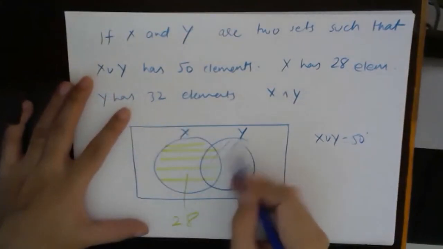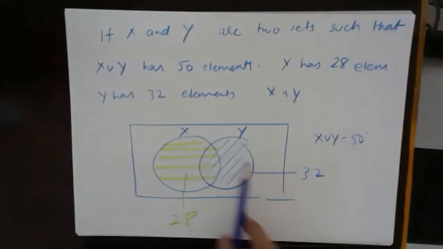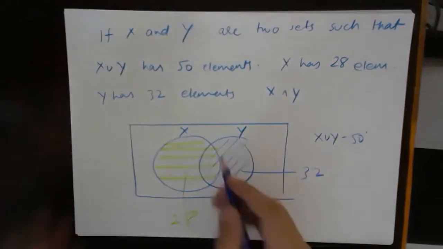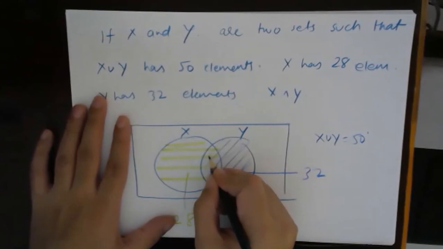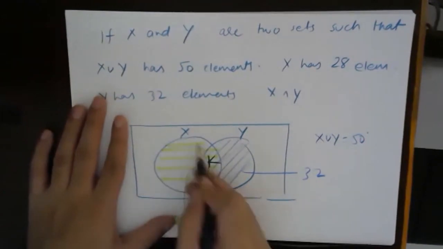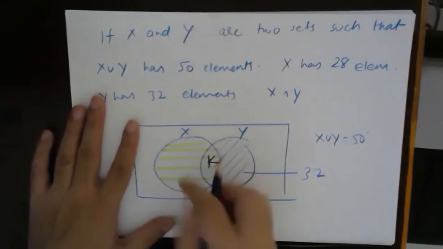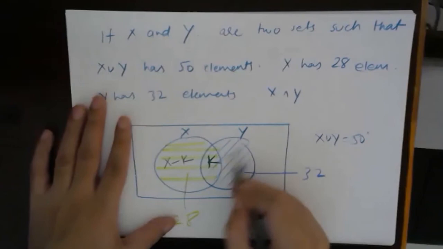Suppose the intersection is k. Then only x will have x minus k, and only y will have y minus k.